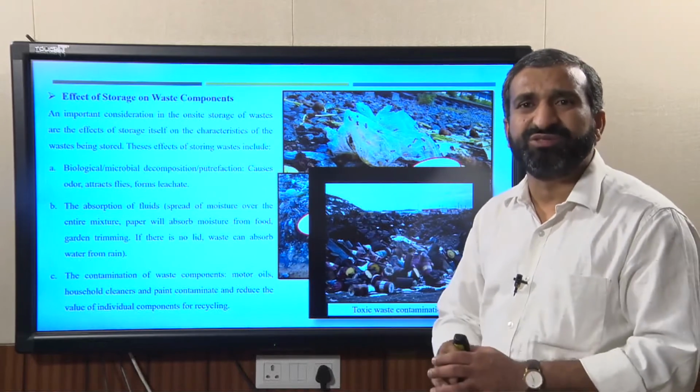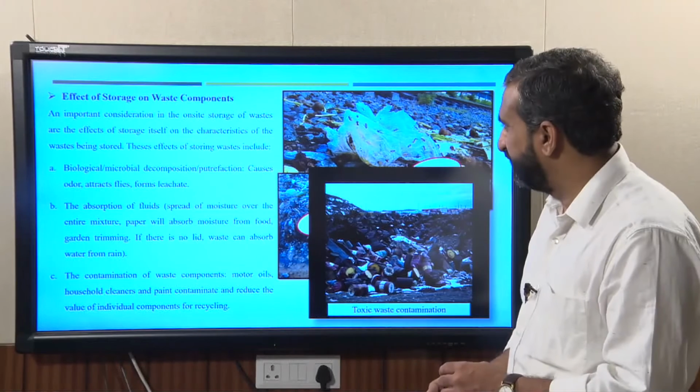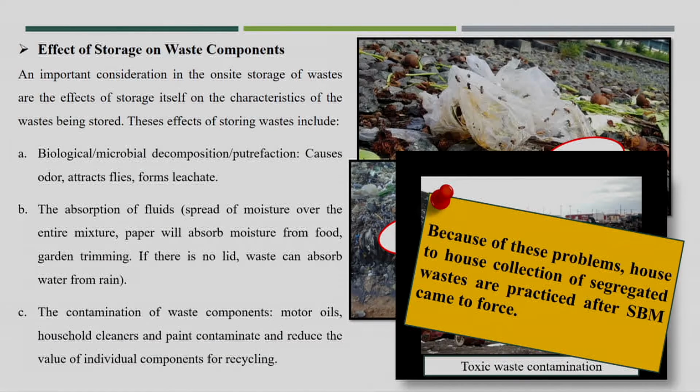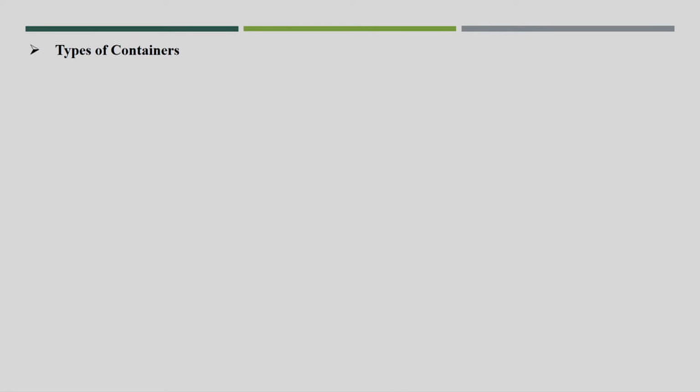Even the collection is very difficult in that case. Because of this problem, house to house collection of segregated waste is practiced under the Swachh Bharat mission. So, now the next point is the type of container.